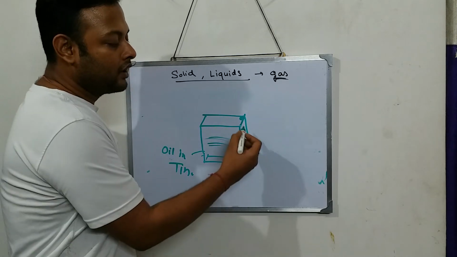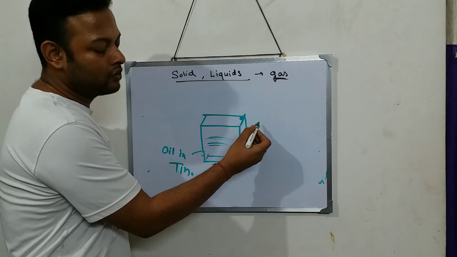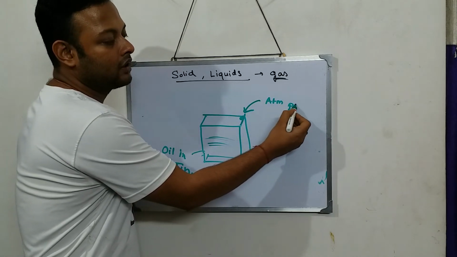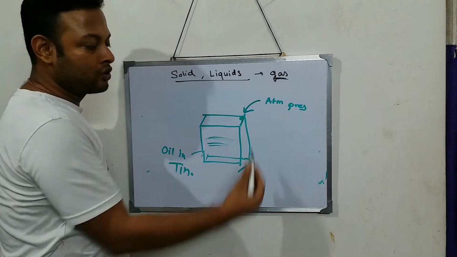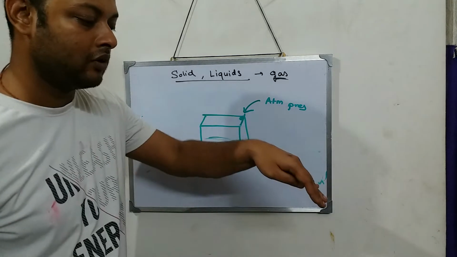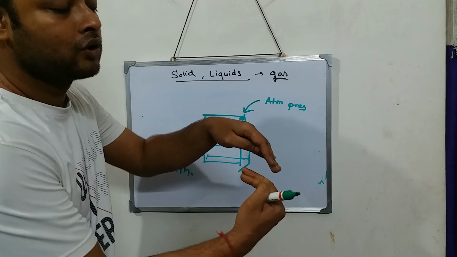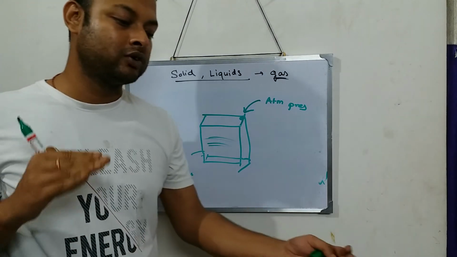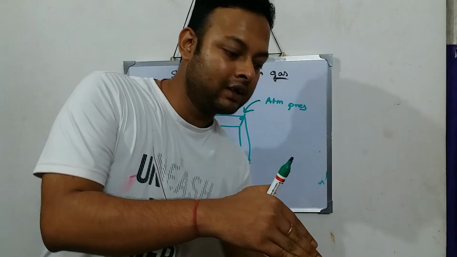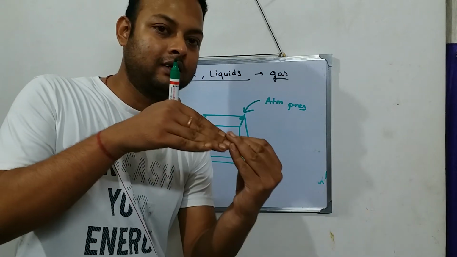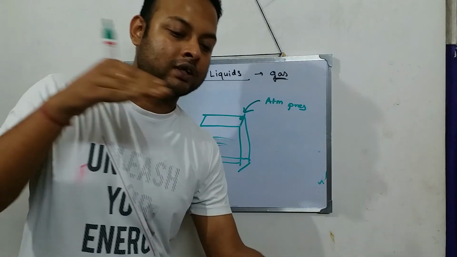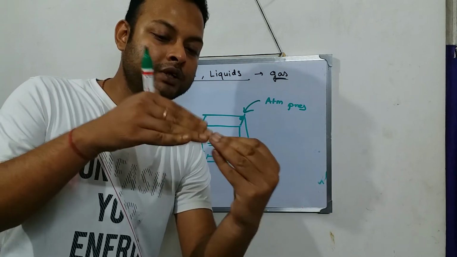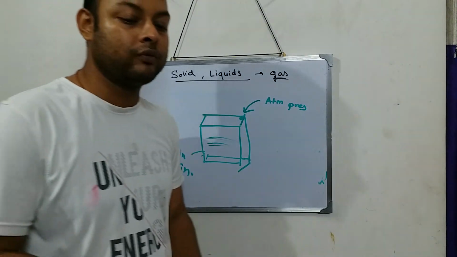Because as you tilt, as the oil starts to come out, what is acting? Atmospheric pressure acts on this hole. So the oil is trying to come out, but atmospheric pressure is acting on the other side. As a result, the oil gets halted from coming out. At the hole, atmospheric pressure pushes the oil backward and the oil won't come out.